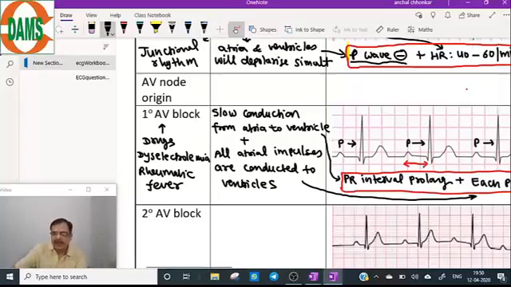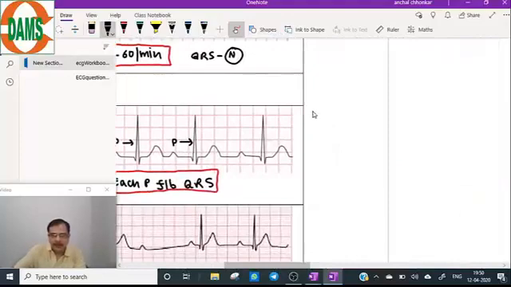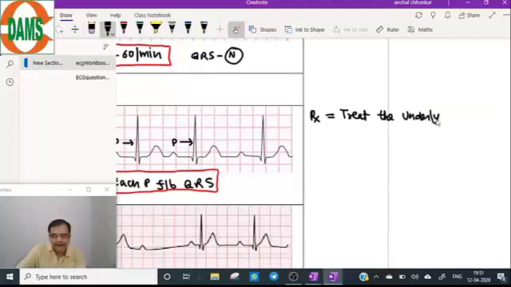So both symptomatic and asymptomatic. Now the treatment of first degree AV block is to treat the underlying cause, like electrolyte imbalance, correct that.